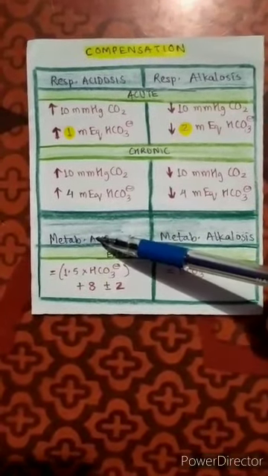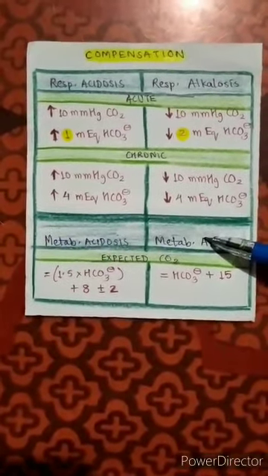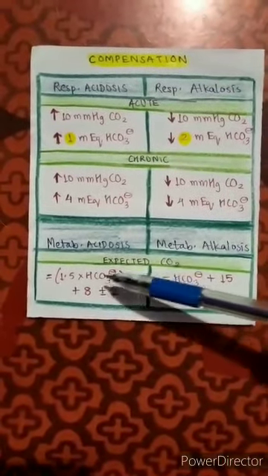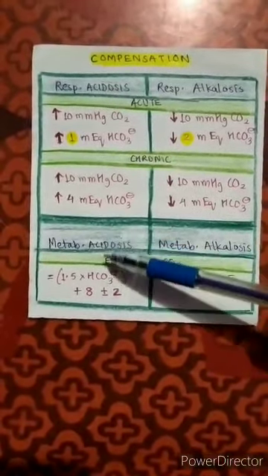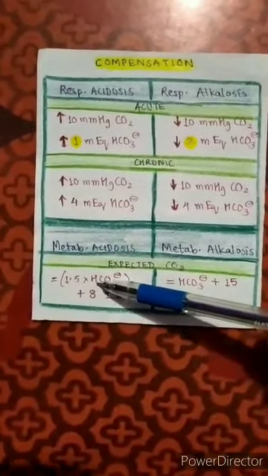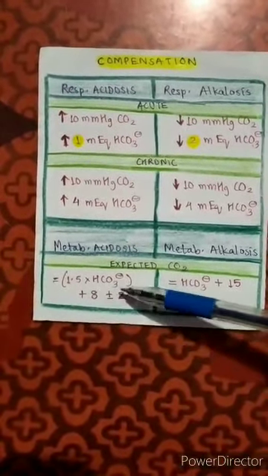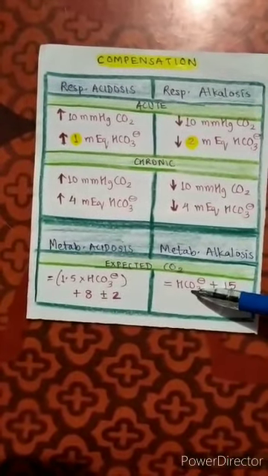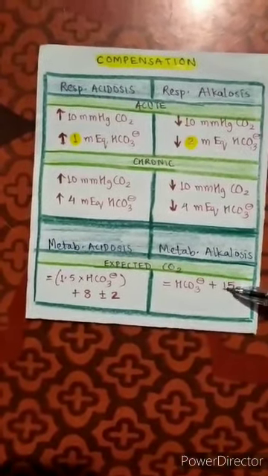Similarly, in metabolic acidosis and metabolic alkalosis also, we need to calculate expected CO2, which is measured by Winter's formula in case of metabolic acidosis, which is 1.5 times bicarbonate plus 8 plus or minus 2, and in case of metabolic alkalosis it is bicarbonate plus 15. So with this concept of compensation, we must know what the different types of mixed acid-base disorders are.